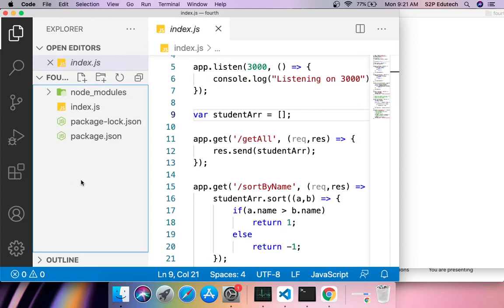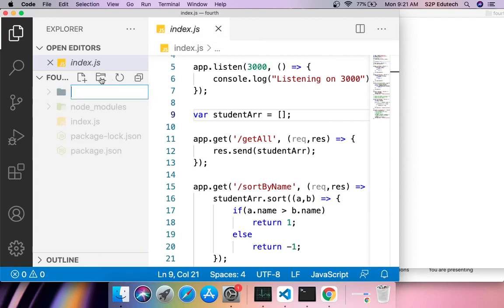The very first thing is in your base folder, which in this case is fourth, my project folder. The base folder or the root folder is that folder which has your index.js file or the starting point of your program. That we would generally call a root folder. Now inside this folder, I'll create a folder. I'll call it routes. It is a folder.